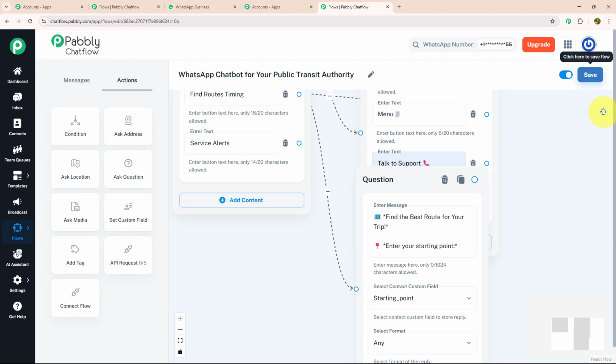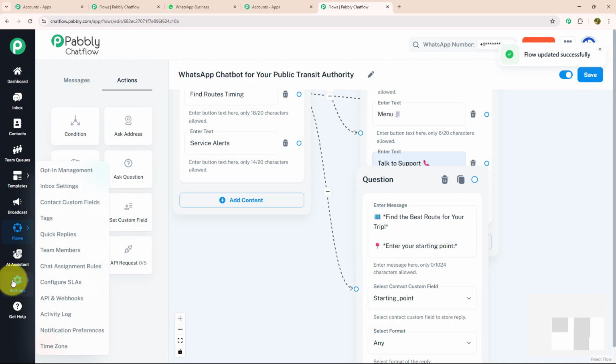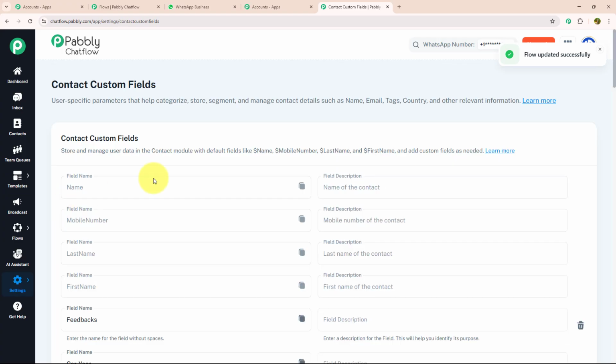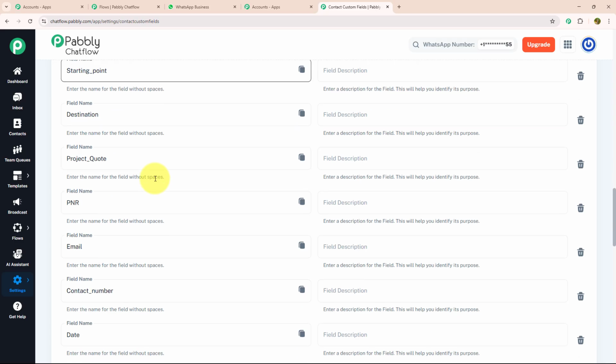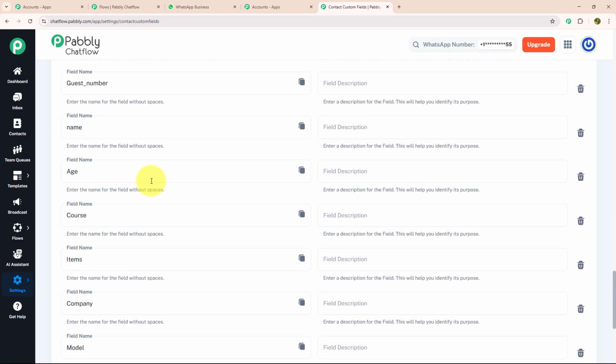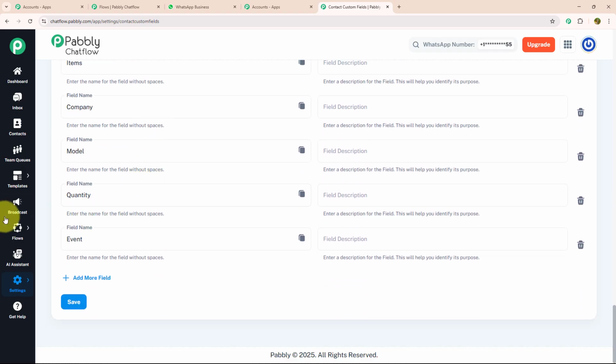For that, first you need to save your flow. As you can see, I got a message that flow updated successfully. That means my flow is saved. Now come with me to the settings section. Here you can see a feature, contact custom field. After landing on this page, you can add as many contact custom fields as per your requirement. As you can see, I have added multiple contact custom fields over here. Now I will resume back to my flow.